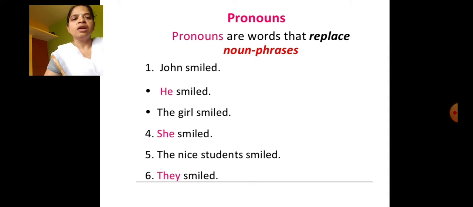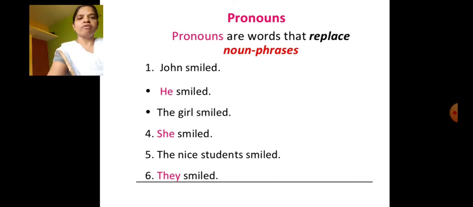See here, the girl smiled. Next example, the girls smiled. In the place of the girl, I have written she smiled. In the place of the noun, the girl, I have written she.